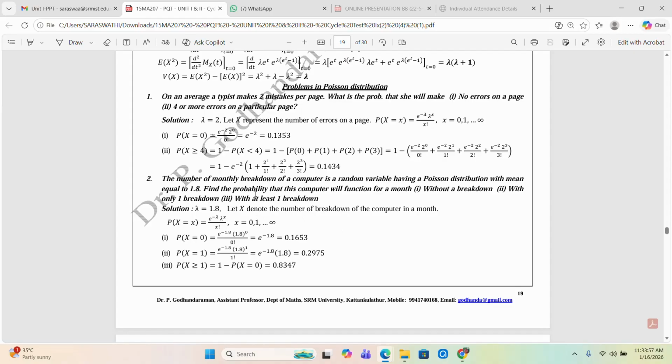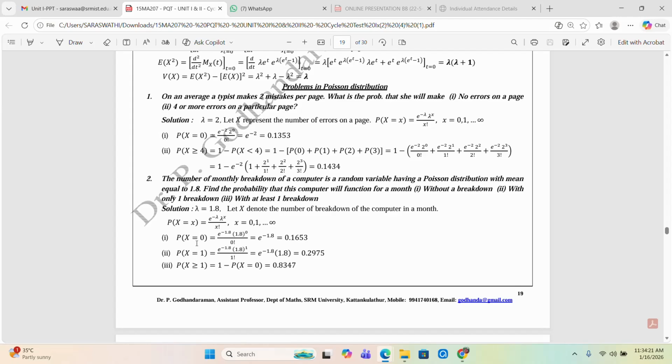First of all, it is given the Poisson distribution with the mean. The Poisson distribution mean is lambda, so lambda is equal to 1.8. Here x denotes the number of breakdowns of your computer. Hence the formula for the Poisson distribution: P of x is equal to e power minus lambda, lambda power x by x factorial, x values from 0 to infinity.